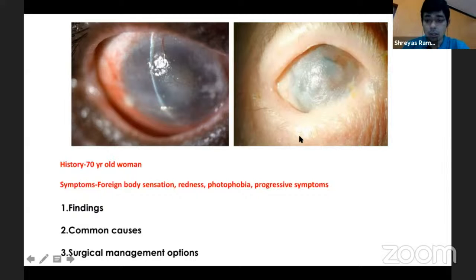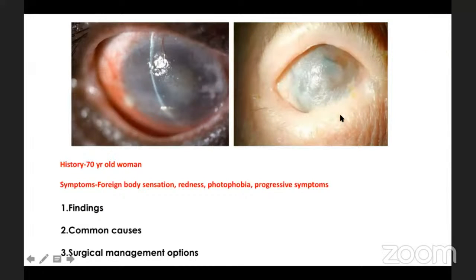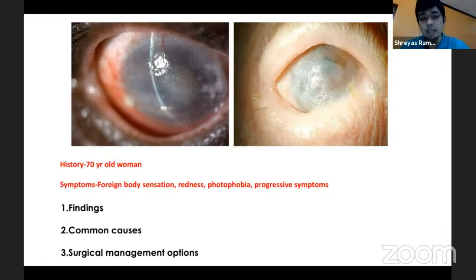Have you heard of ocular cicatricial pemphigoid or mucous membrane pemphigoid? Yes, sir.